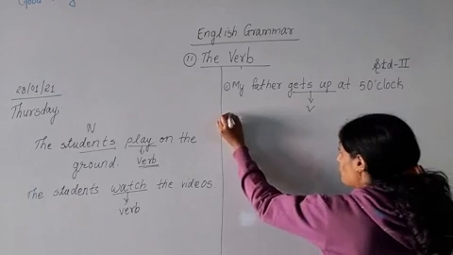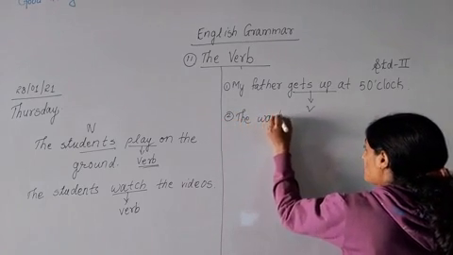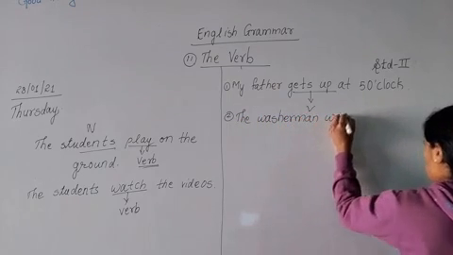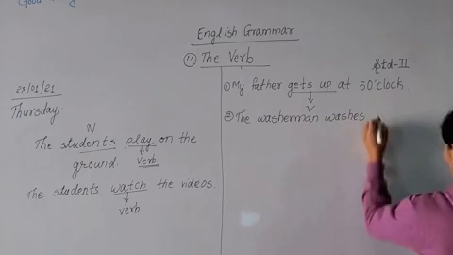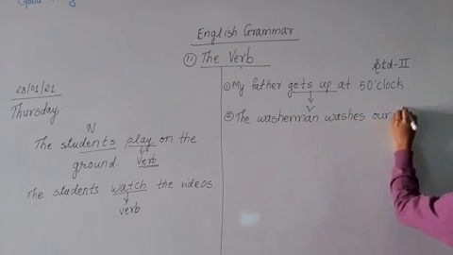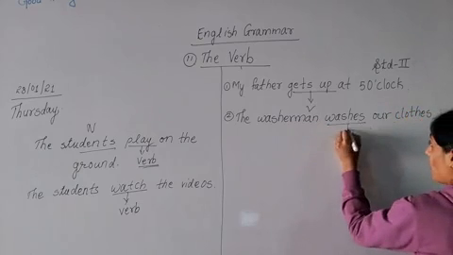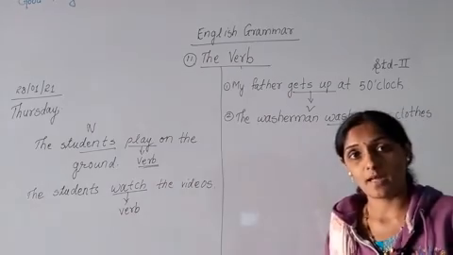Second one: the washerman washes our clothes. Washes is what? Verb. It is an action done by the washerman.